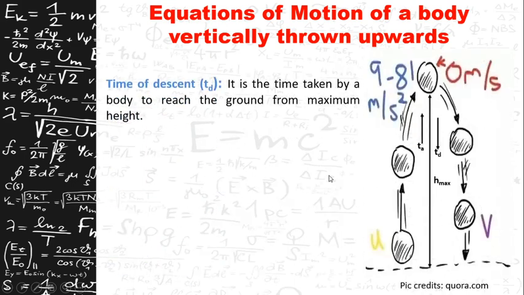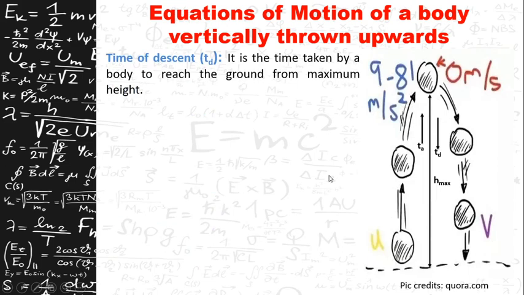The time of descent is defined as the time taken by a body to reach the ground from maximum height. Now for the time of descent, the values will be different, because it is acting as a freely falling body.